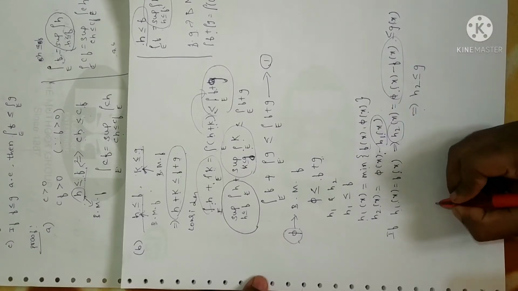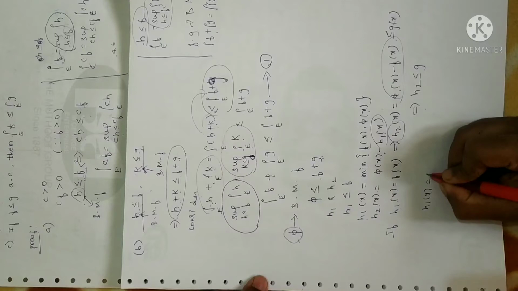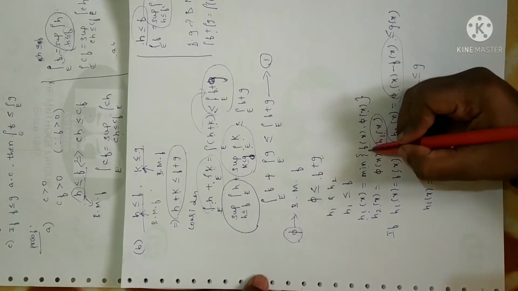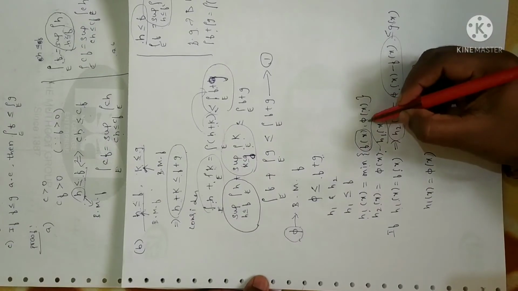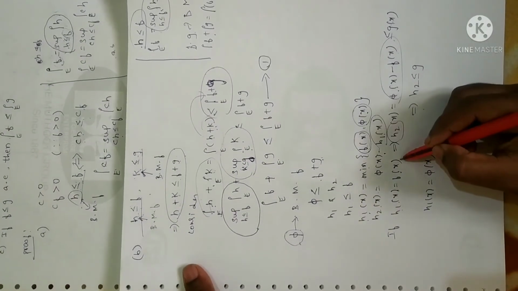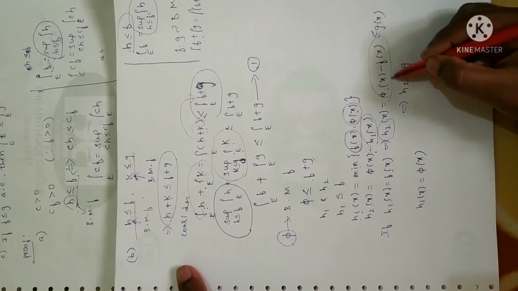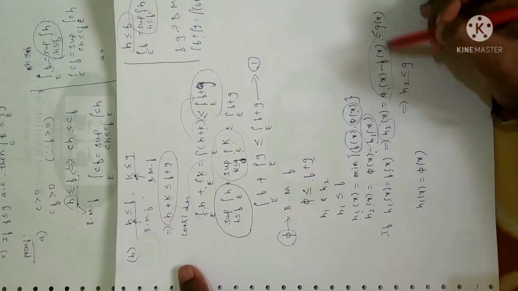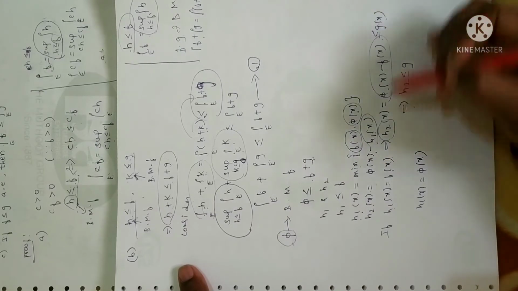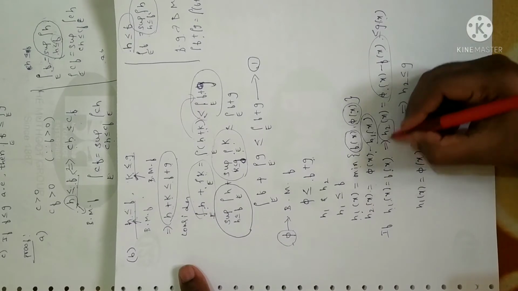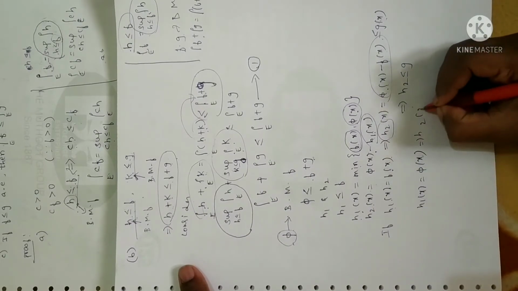Similarly, suppose h1 of x is equal to pi of x. See here, h1 has only two cases: either it is equal to f of x or it is equal to pi of x. If h1 of x is equal to f of x, then h2 will become pi of x minus f of x. As pi contains the sum of f and g, obviously it will be less than the g value. Fine. Now let me take h1 as the second value, that is, the second possibility is pi of x. Then h2 will become 0. Right?